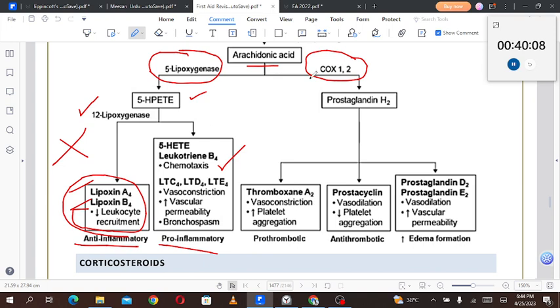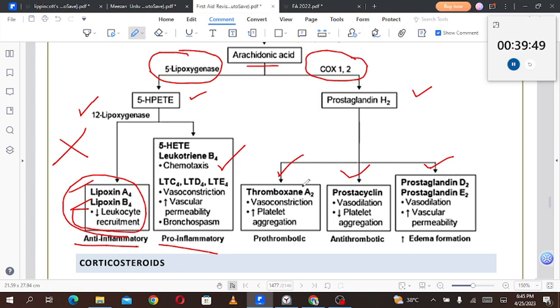Talking about the COX pathway, COX-1 and COX-2: COX-1 is constitutive, while COX-2 is expressed under particular conditions, on receiving some stimuli. They produce prostaglandin H2. Prostaglandin H2 is then broken down into thromboxanes, prostacyclins, and prostaglandin D2 and E2.